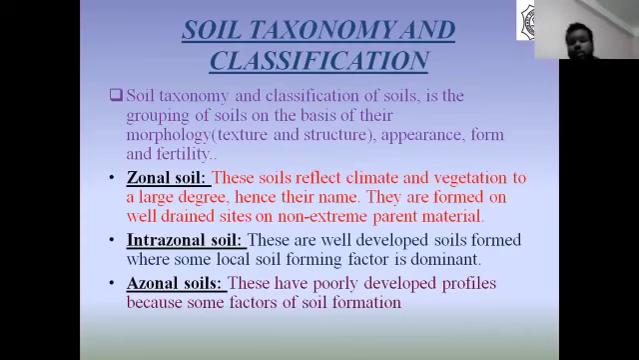Next is azonal soil. These are poorly developed soils because of the few factors of soil formation. The soil types in azonal are lithosols, alluvial soil, and dry sands, which fall under the azonal category.